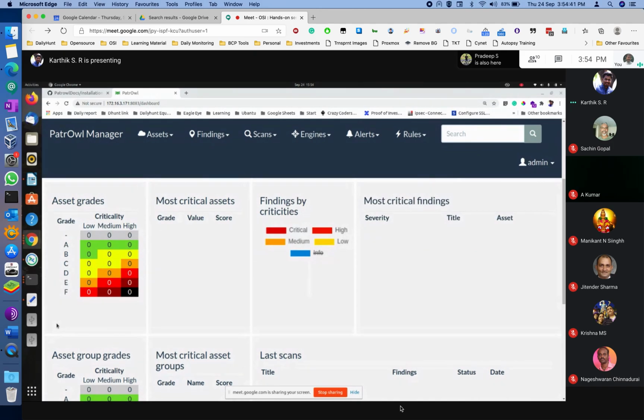So you define the criticality, low, medium or high, which means you categorize your devices in these three categories. However, the grades of the issues based on their CVE score are categorized under A, B, C, D, E and F. So if you see an F category severity and that count is in any of the high column, then you should look at that first, starting from the bottom right corner.